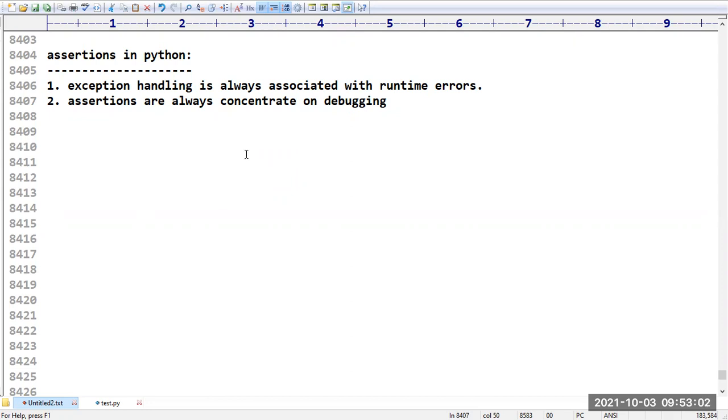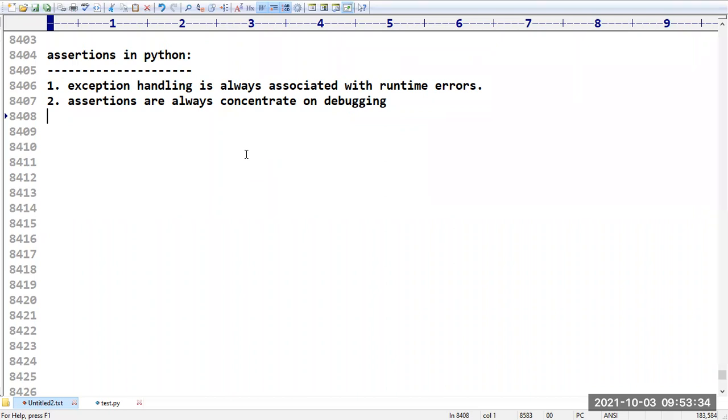So assertions are always concentrating on the debugging process. When you are performing debugging operations, only then do we have to go for the assertions concept. Exception handling is associated with runtime errors, but assertions are about debugging. If I want to perform any debugging, then we have to go for assertions.